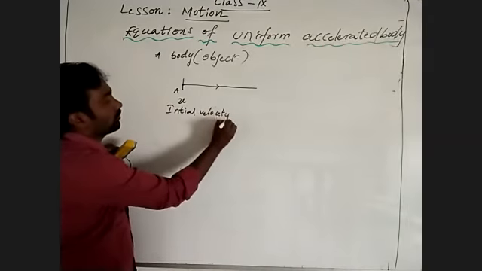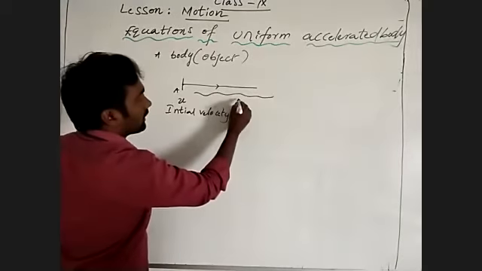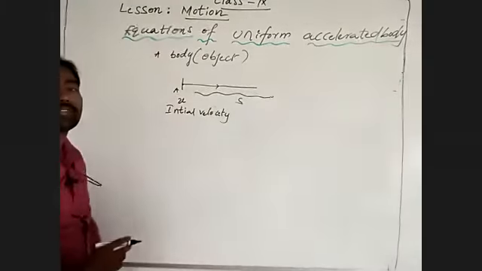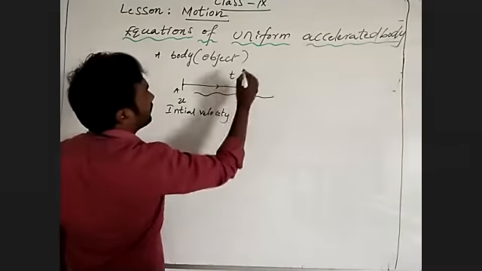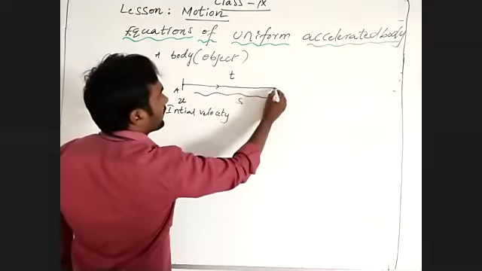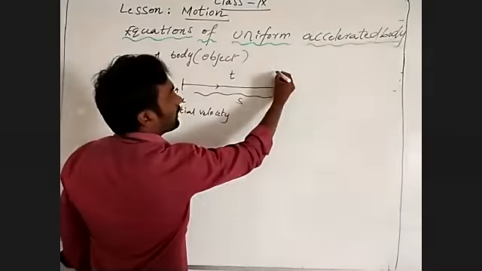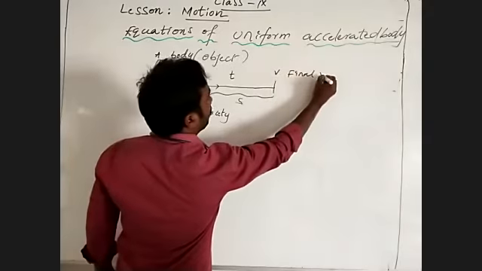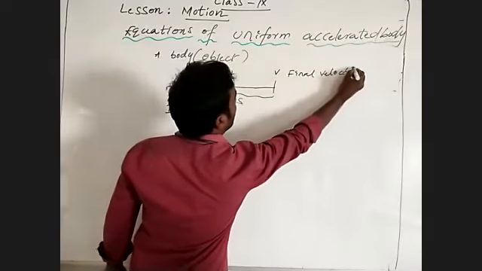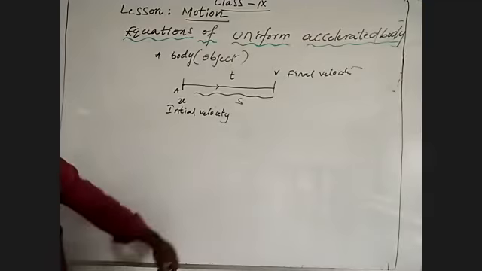After traveling some distance, in a given interval of time t, it reaches the maximum velocity, meaning the final velocity v. It acquires final velocity v. Then what is the acceleration?